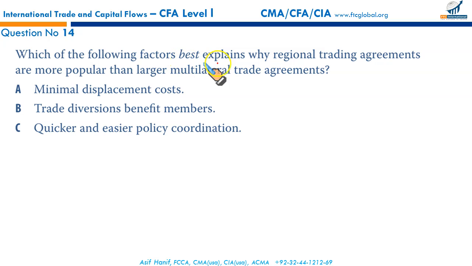Which of the following factors best explains why regional trading agreements are more popular than larger multilateral trade agreements? Well, regional trading agreements are quicker to set up. There is easier policy coordination than with a larger multilateral trade agreement, which might take years of deliberations before contracts are finally entered into. Regional trading agreements are more popular because they are quicker and policy coordination and harmonization is much easier among a smaller group of countries, so that makes C the correct option.